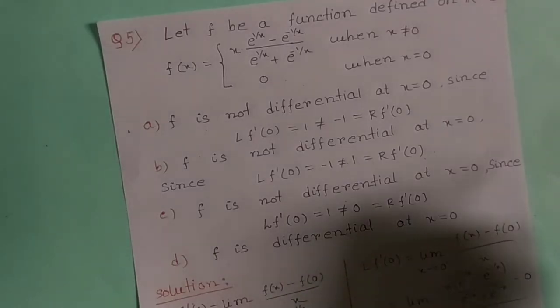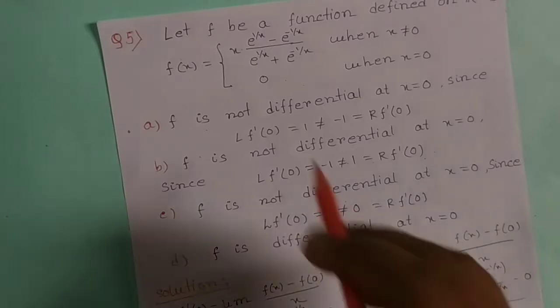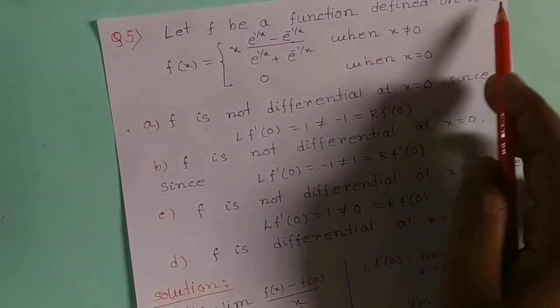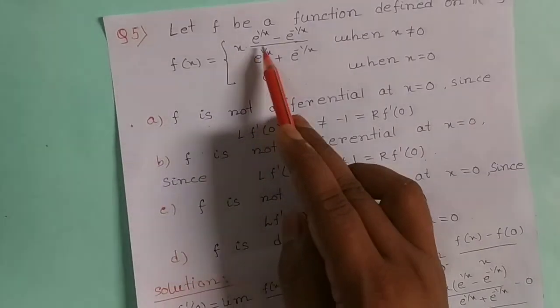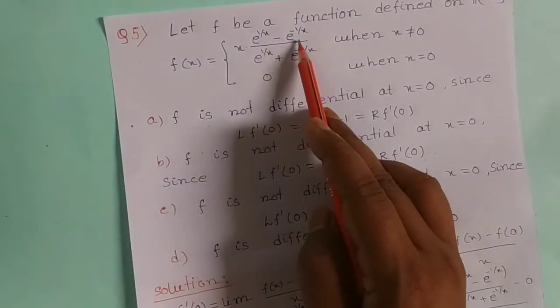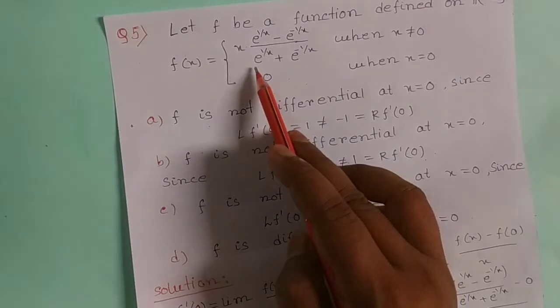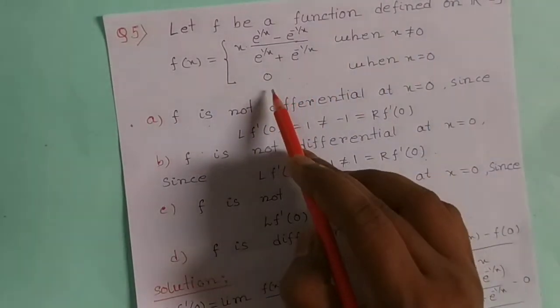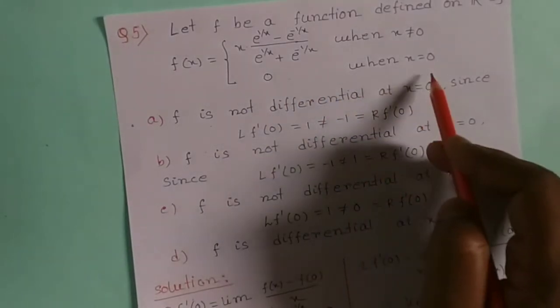Now I solve question number 5. Let f be a function defined on R by f(x) = x (e^(1/x) − e^(−1/x)) divided by this, when x is not equal to 0, and 0 when x = 0.